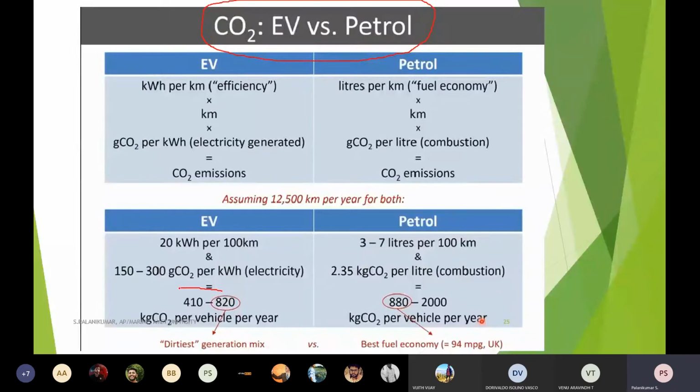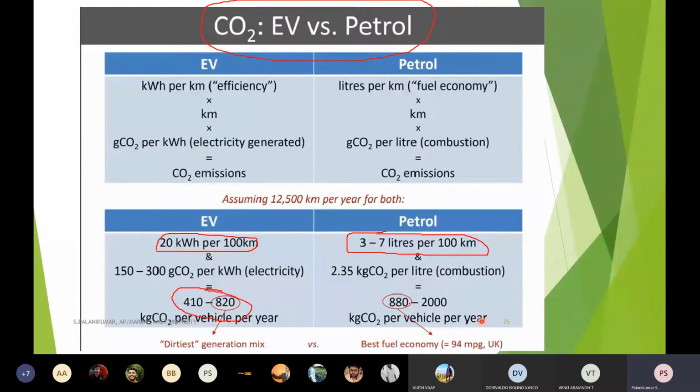in the worst case we are using 410 to 820 kilograms of carbon dioxide per week for an electric vehicle. Assume the energy efficiency of the particular vehicle is 20 kilowatt-hours, meaning it consumes 20 units per 100 kilometers, whereas the IC engine vehicle I am comparing takes 3 to 7 liters per 100 kilometers.